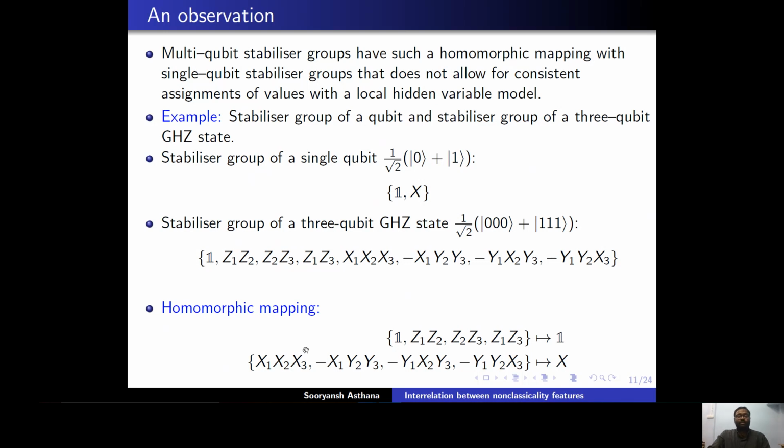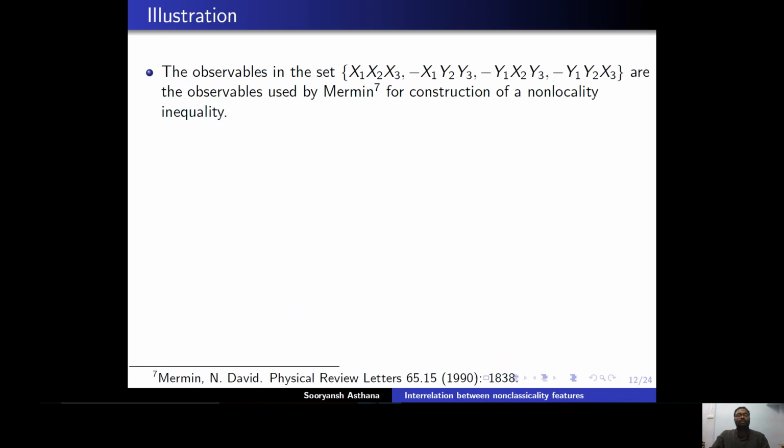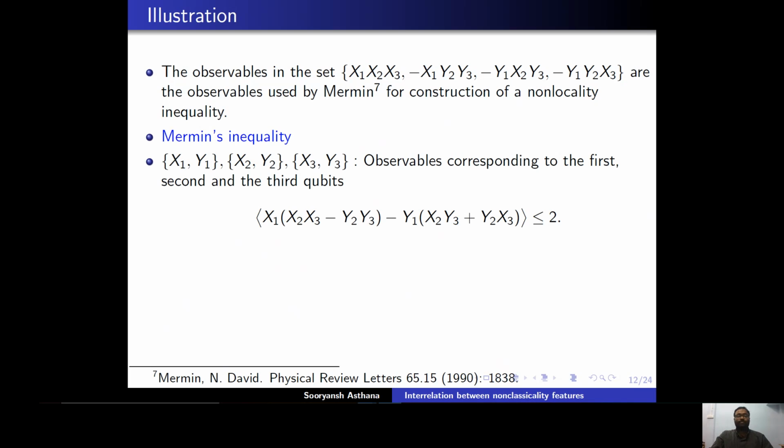Now in this coset, the point is which maps to a Pauli X operator acting on a single qubit. These are the operators which do not allow for consistent assignment of local hidden variable values or some joint probability scheme, and these are exactly the observables which have been used by Mermin for construction of his celebrated non-locality inequality for a 3 qubit system.